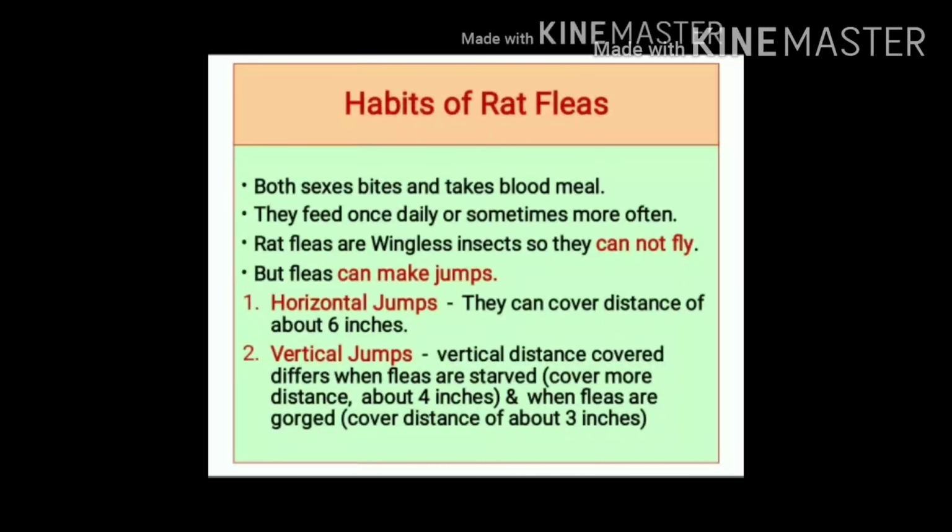What are habits of rat fleas? Both sexes, males as well as females, bite and take blood meal. They feed once daily or sometimes they may feed more often. Rat fleas are wingless insects, so they cannot fly, but they can make jumps. They can make horizontal jumps or they can make vertical jumps.